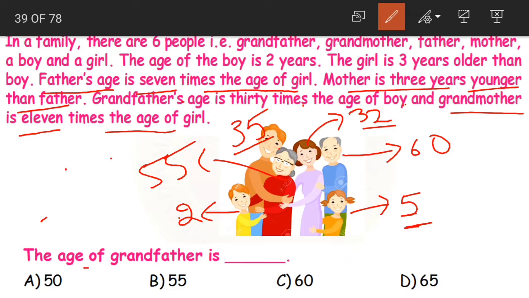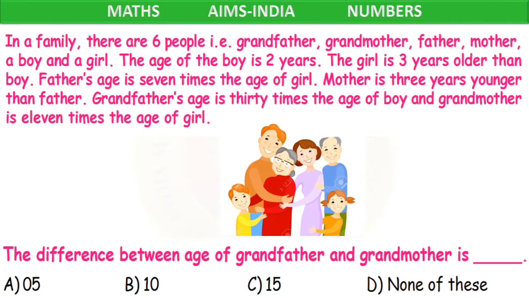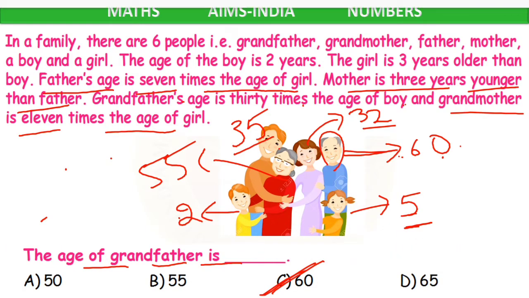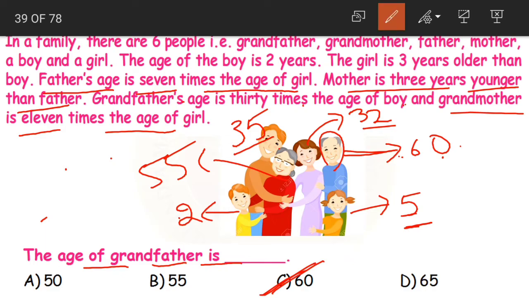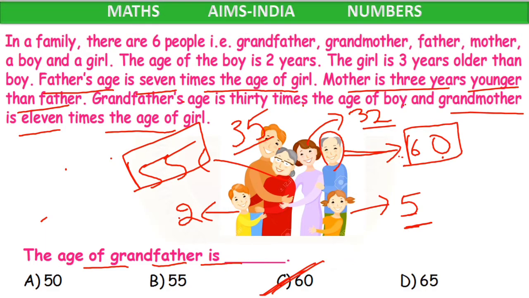Now what is the question? The age of grandfather is dash. Who is the grandfather here? He. What is his age? 60. That is option C, 60. Yes? Yes. Now next, the difference between the age of grandfather and grandmother is. Now grandfather is 60 years old, grandmother is 55 years old.